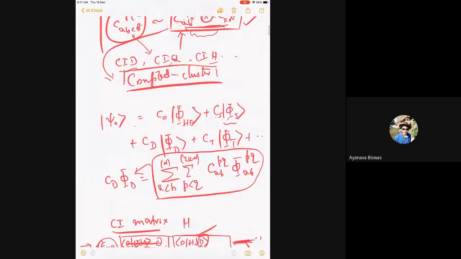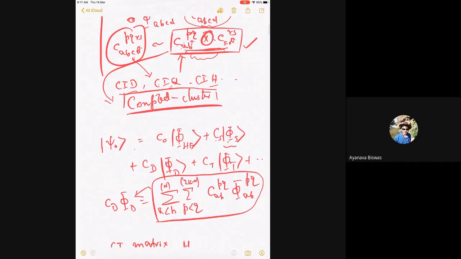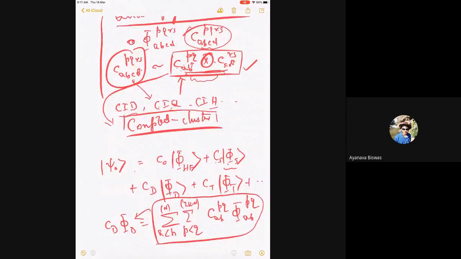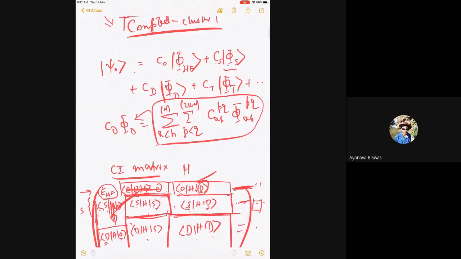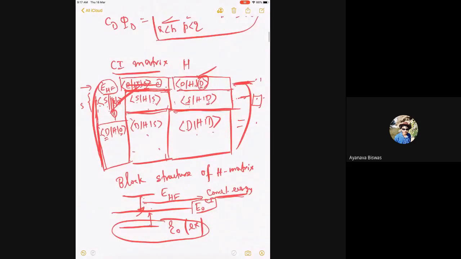So I think this is just an understanding, and this will actually lead to the coupled cluster. The proper way of taking this will lead to coupled cluster, which we are not doing, because right now these coefficients are simply linearly independent. We have not written these coefficients as product of the doubles. If we start writing, that will actually lead to the coupled cluster wave function. So we will see that later. Then we wrote in a block form as a linear expansion. Then we said that the CI matrix we can write and then simply diagonalize the CI matrix.